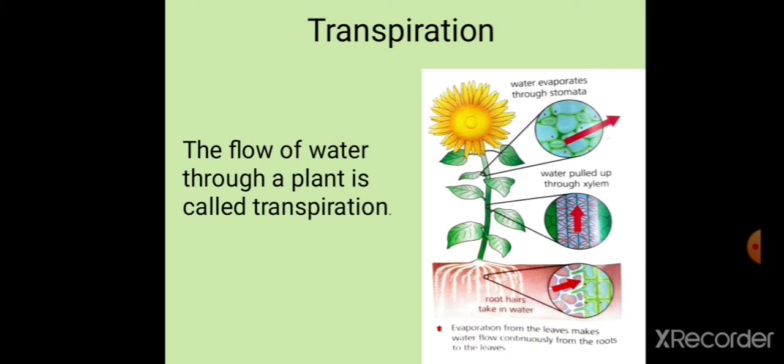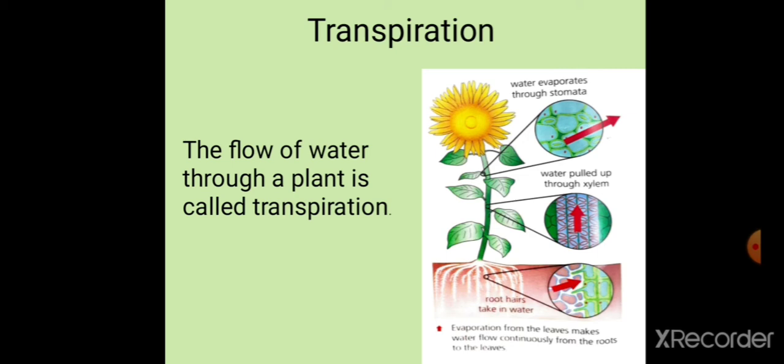Another important thing that you need to remember over here is what is the function of root hair. If you might have observed roots very closely, they have got tiny hair. So what is the function of this root hair? Root hair cells give the roots a large surface area. Why is this large surface area required? To make it easier for them to take in water from the soil. They also use some of the energy that they get from respiration to take in minerals from the soil.